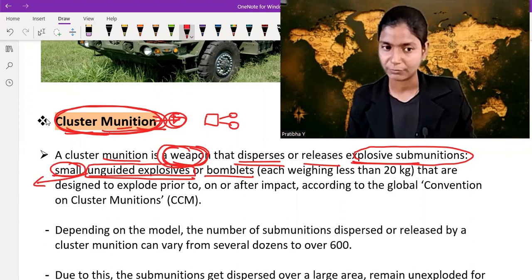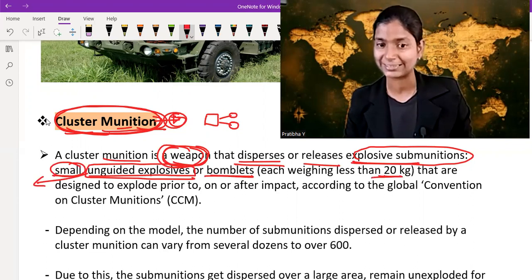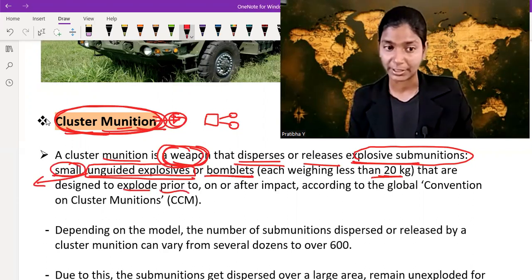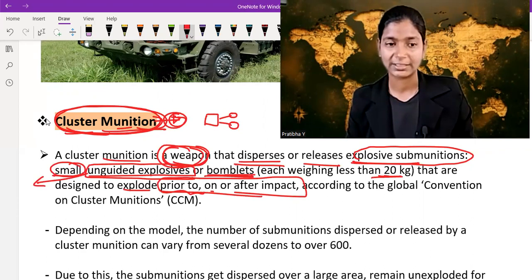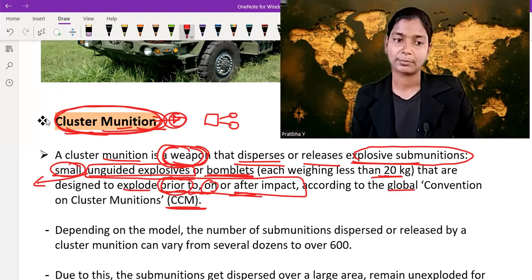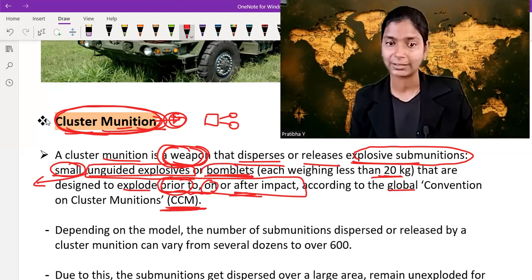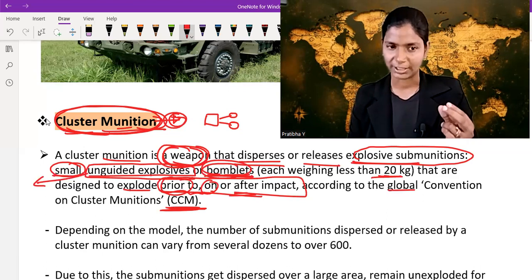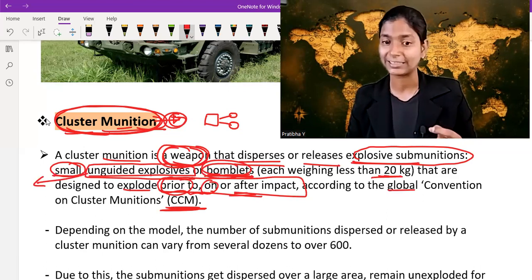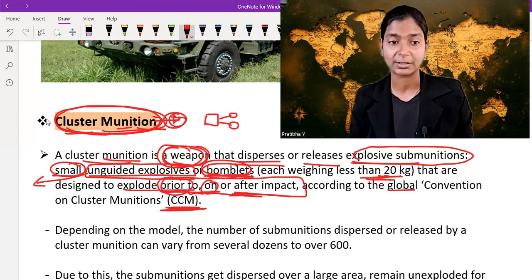You can say the weight of each and every bomblet is less than 20 kg, designed to explode prior to, on, or after impact. So these bomblets are designed to explode either prior to, on, or after the impact. According to the Convention on Cluster Munitions, CCM, bomblets are small explosives whose weight is less than 20 kg and that are designed to explode prior to, on, or after the impact. And a cluster munition is a weapon that disperses these bomblets.